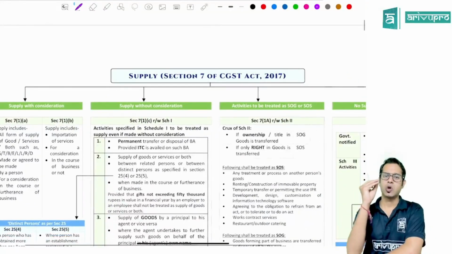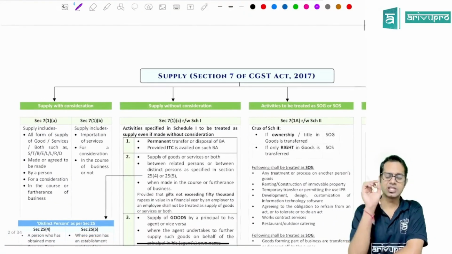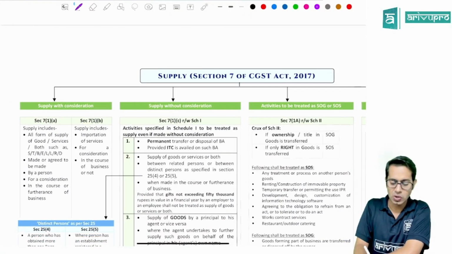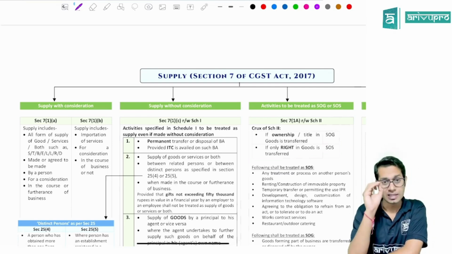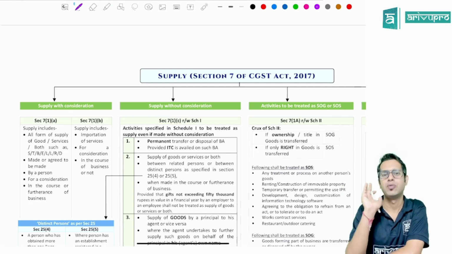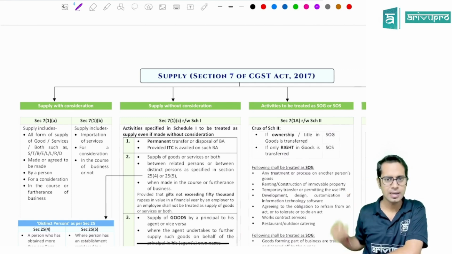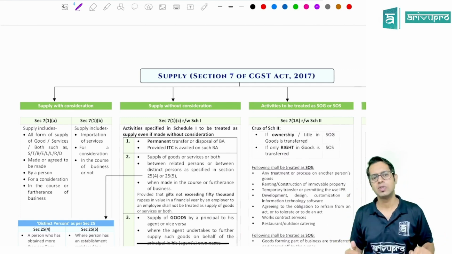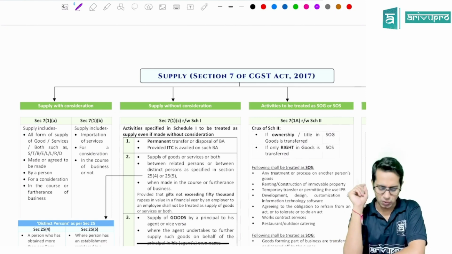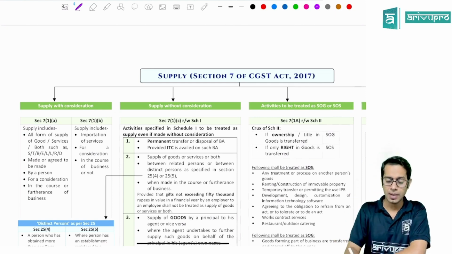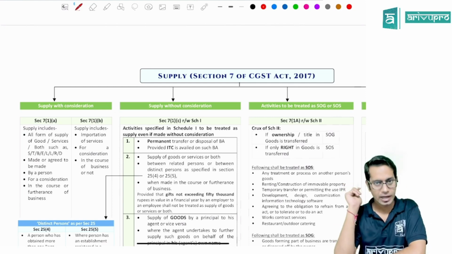The first topic for our discussion is supply under GST. Section 7 talks about supply under GST. Please note, this video will be useful majorly for those people who have already done one revision of the paper. Only if you have done one revision of the entire paper will this be useful for you. Only then will you understand what I am trying to explain over here.